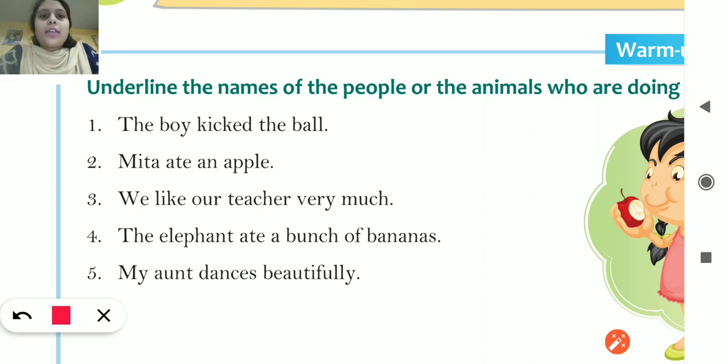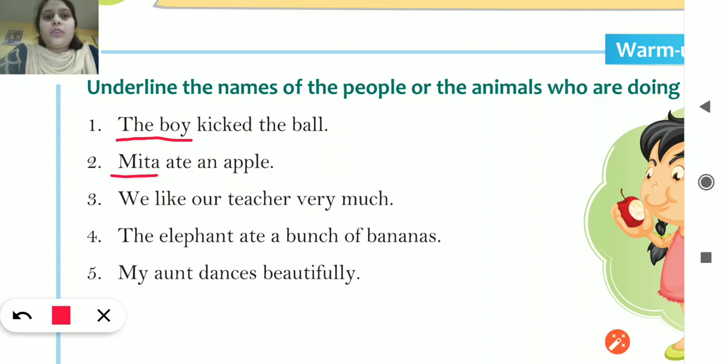So who is doing the action? The boy is doing the action. So you will underline this, the boy. Second one, Meeta ate an apple. तो apple किसने खाया? मीता ने. Action किसने किया? मीता ने. So Meeta will be the person who is doing the action. So that will be the subject.